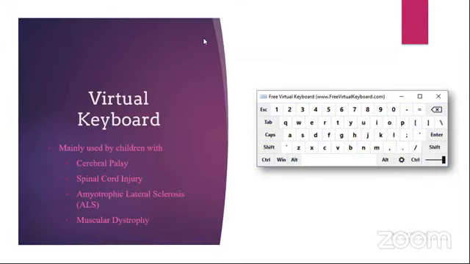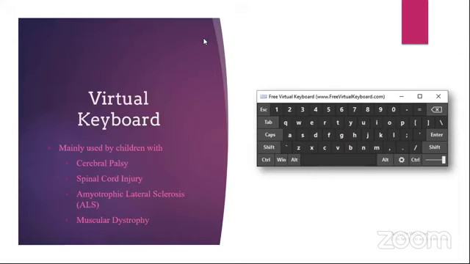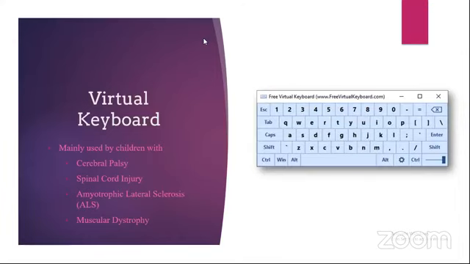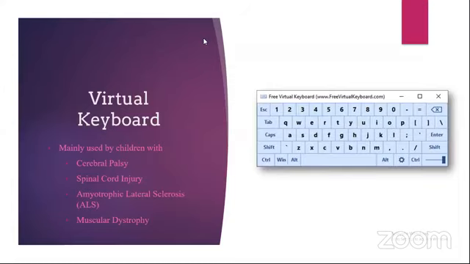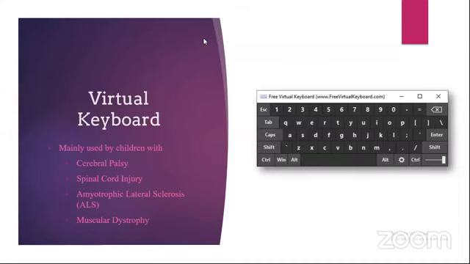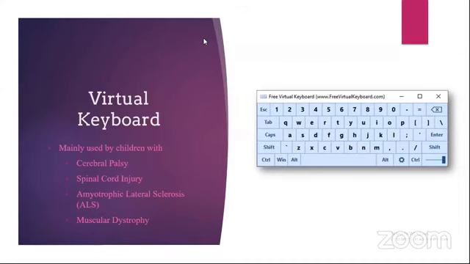So again, similar to questions arising in the mouse part, I am sure you would have questions like children have multiple key pressing. They cannot press one key at a time. Again, if they have to press two combination keys like Control S, they cannot do that.